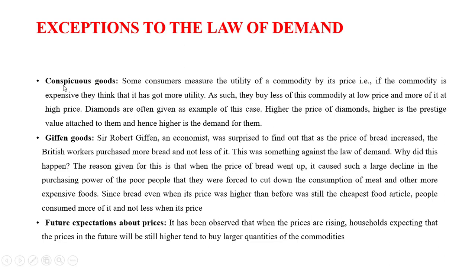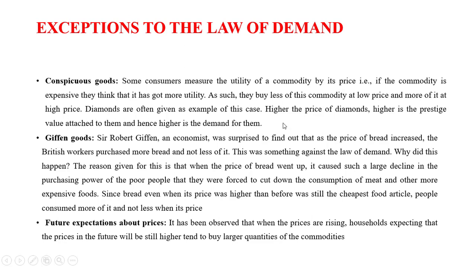First is conspicuous goods. Conspicuous goods means if the commodity is expensive, they think that it has got more utility. As such, they buy less of this commodity at low price and more of it at high price. The perfect example of conspicuous goods is your diamonds. The higher the price of diamonds, the higher is the prestige value attached to them, and hence higher is the demand for them.